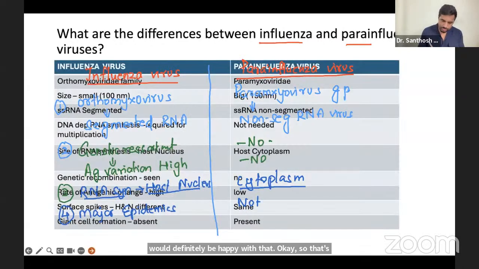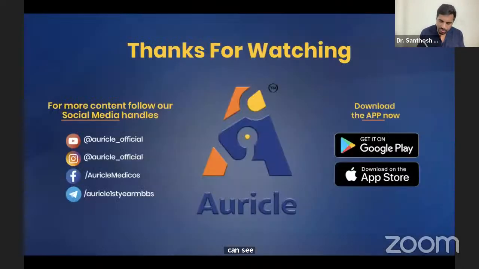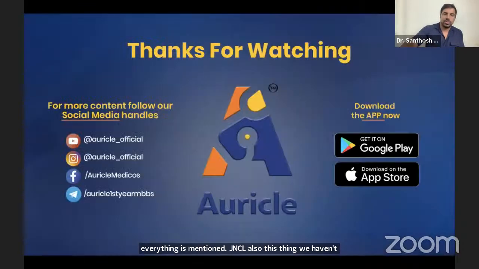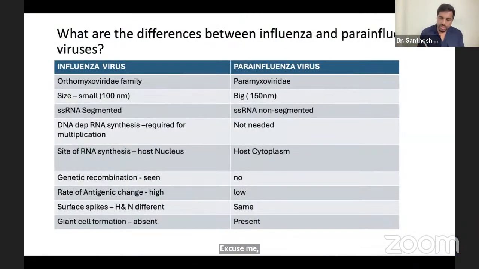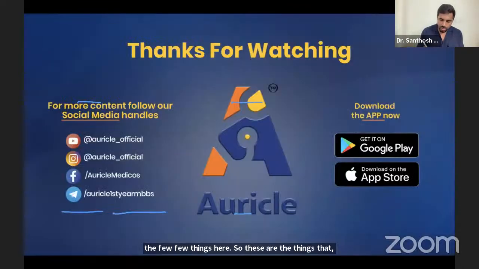You can see, everything is mentioned. Giant cell also. This thing we haven't mentioned, the surface protein and other things. Genetic reassortment and the rate of antigenic changes is mentioned here. Another one we didn't say, but that's okay. The size is smaller in influenza, here it's bigger. The surface spikes, HN and NA, are different in influenza; here it is the same. Giant cells are absent in influenza and present here, because in measles we have giant cells, if you remember. So these are the things you should keep in mind. The rest, if you have any doubt, is given here. You can go through it.